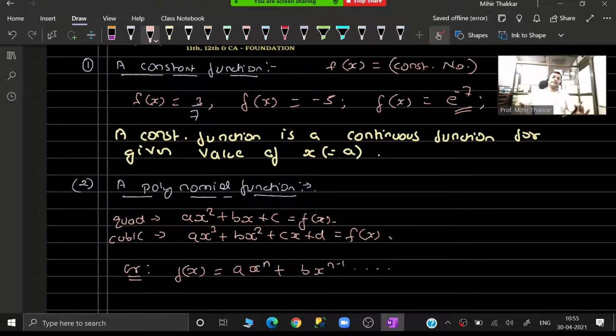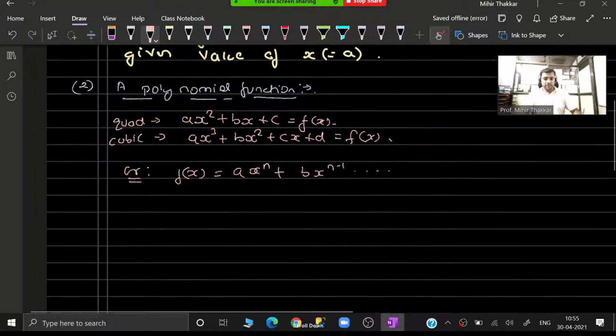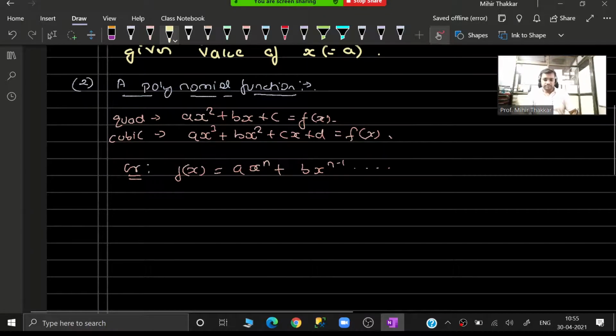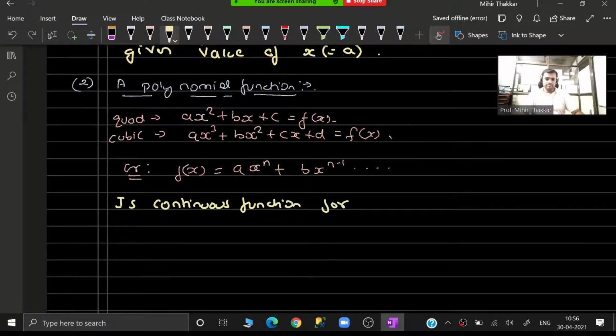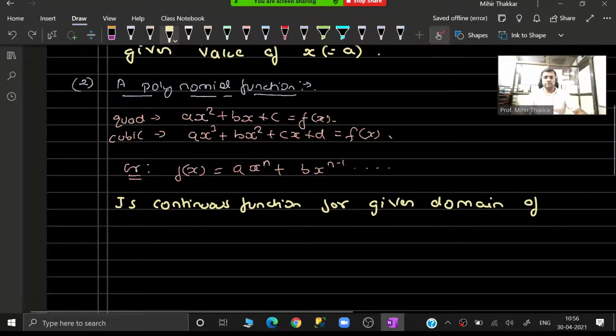In general, any polynomial function is a continuous function for the given domain of the variable x.